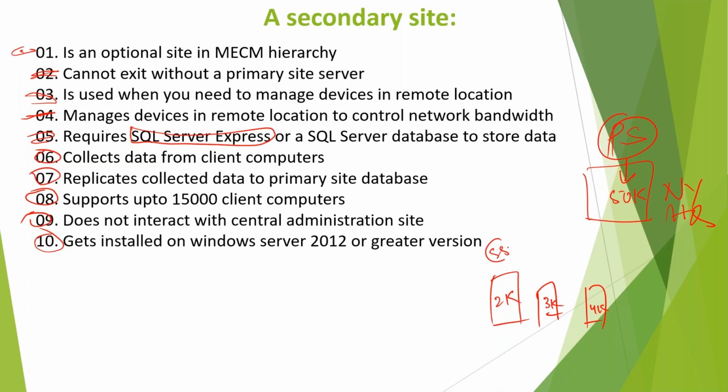So we will install a secondary site in each. And secondary will not have its own policy. It will be taking the policies from primary. Whatever the primary has, it will pass on to the secondary, and secondary will pass on to the devices in their locations. Got it? So these are the site servers.